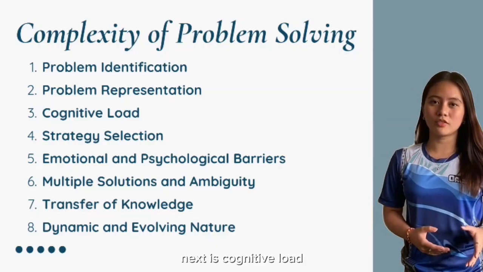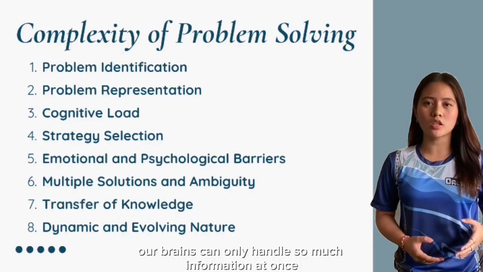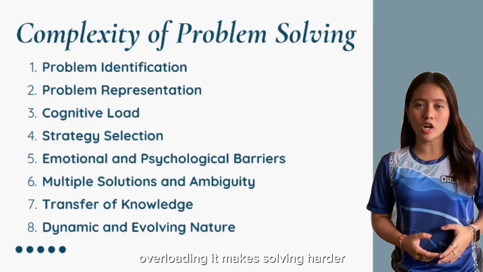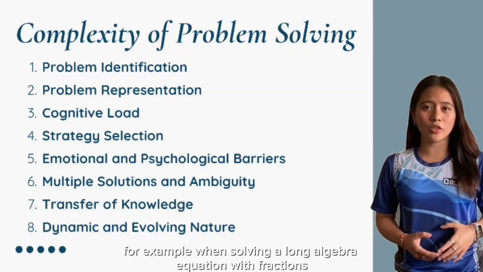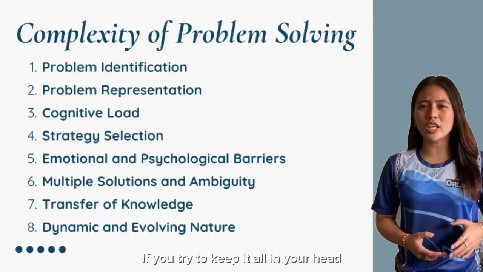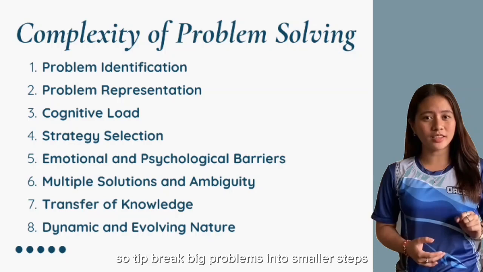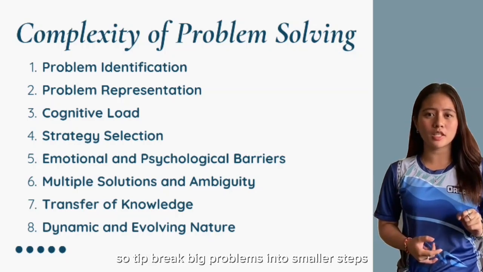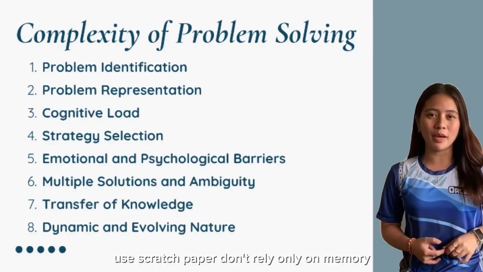Next is cognitive load. Our brains can only handle so much information at once. Overloading it makes problem solving harder. For example, when solving a long algebra equation with fractions, exponents, and multiple steps, if you try to keep it all in your head, you'll likely make mistakes. So tip, break big problems into smaller steps. Use scratch paper, don't rely only on memory.